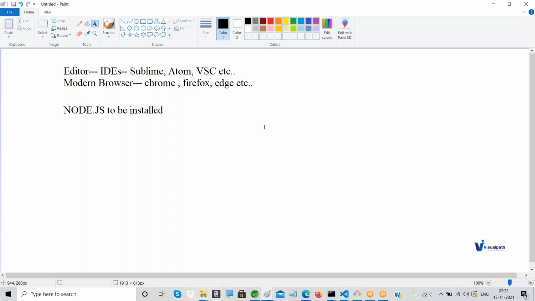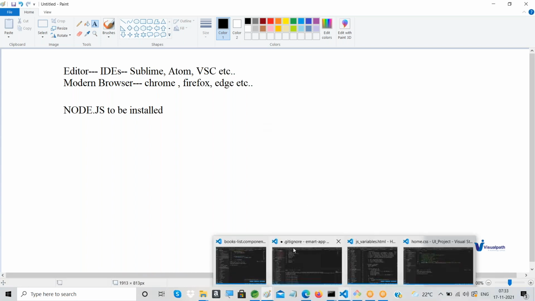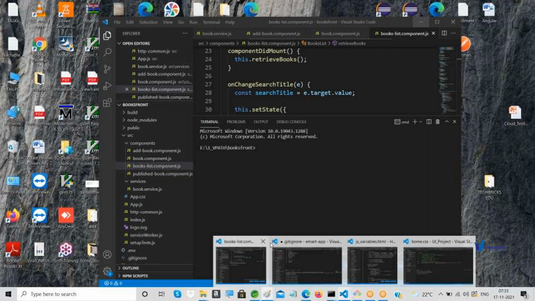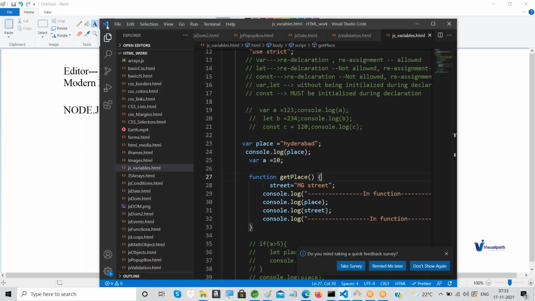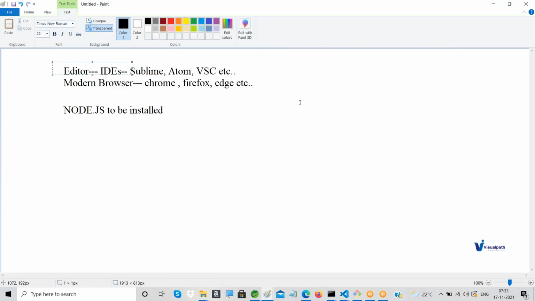Mostly it is for .NET development, and it is not freeware. There will be a subscription, so don't get confused with that. Go with Visual Studio Code, and the symbol will be like this. I hope you are able to see the symbol here. This symbol is the one you will see when you are trying to install.